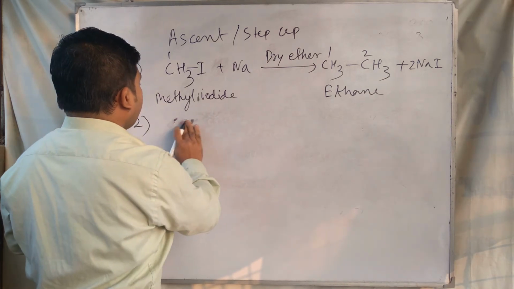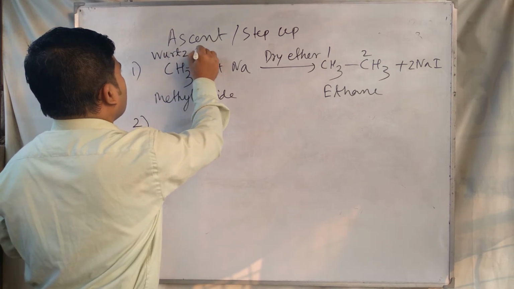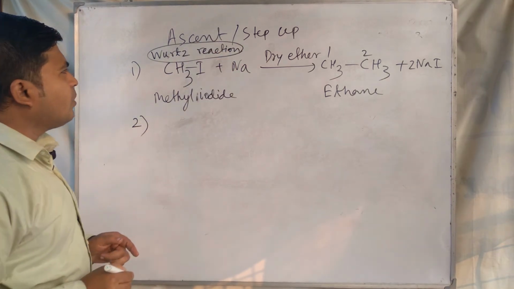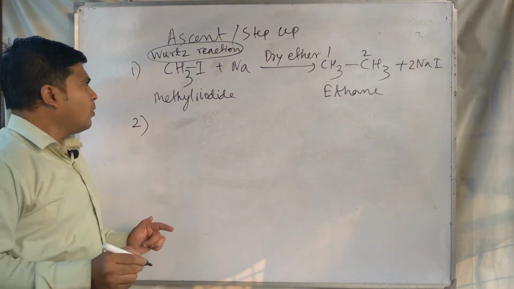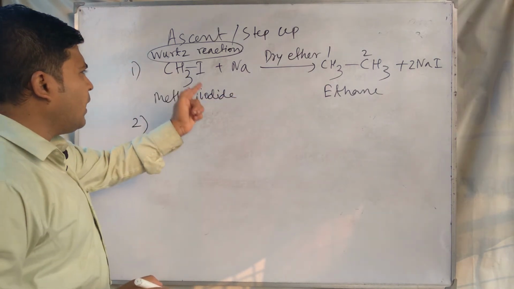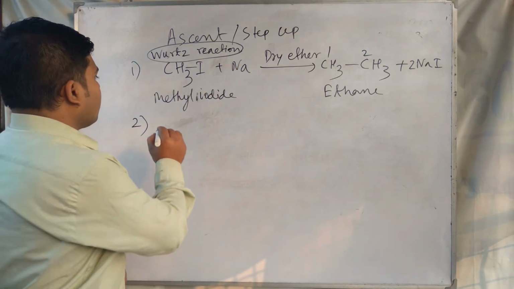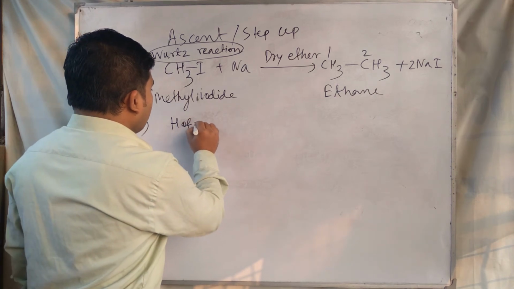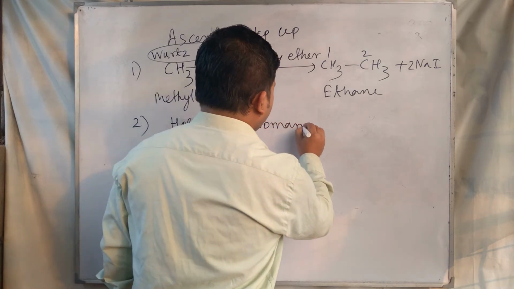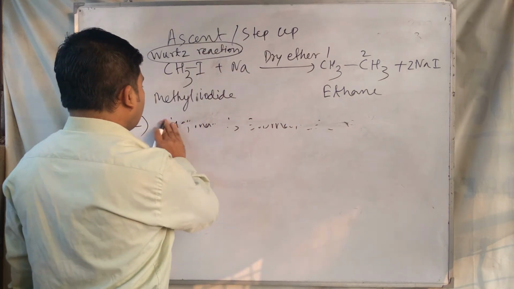This reaction has a name, and you have to recall this name. This reaction is called Wurtz reaction. By the Wurtz reaction we can increase the number of carbon of the reactant.